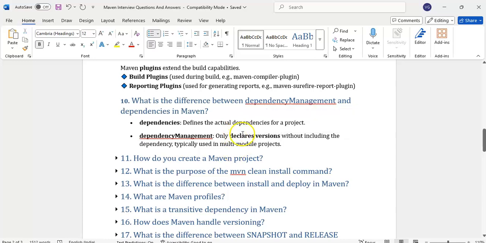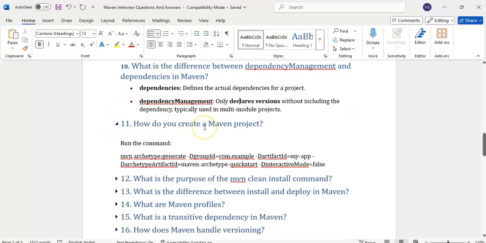It will come in multi-module projects, that means parent and child. In a multi-module setup, suppose you are working on multiple projects, the parent POM file will have all the common dependencies. Child projects will inherit the jars from the parent. Now suppose the parent is providing one version and you want to override that, we can use dependency management to say which version we want to use for our project. In that case we can use this.